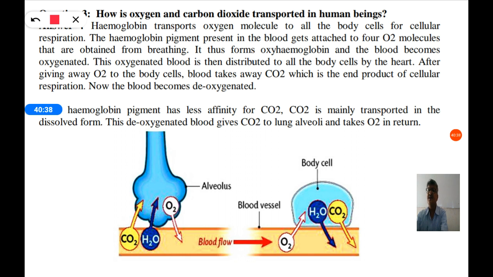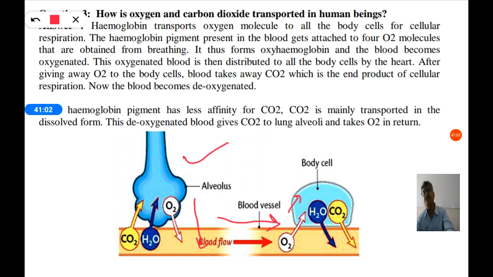Here you can see the diagram, first diagram. So oxygen enters into the blood, and this blood goes to body cells, and oxygen is given to the cell. Blood takes away carbon dioxide, which is the end product of cellular respiration.